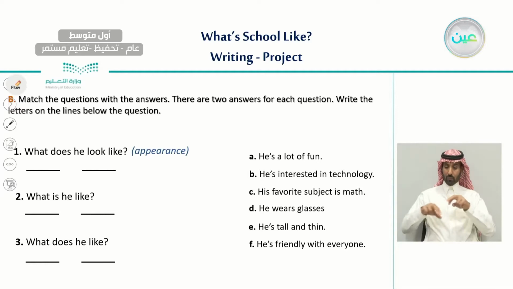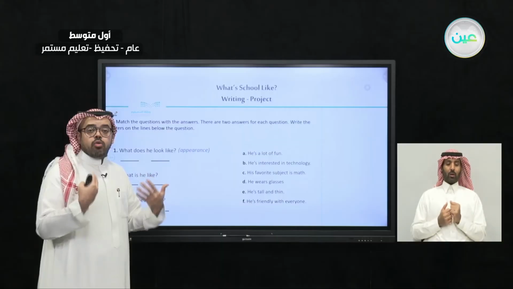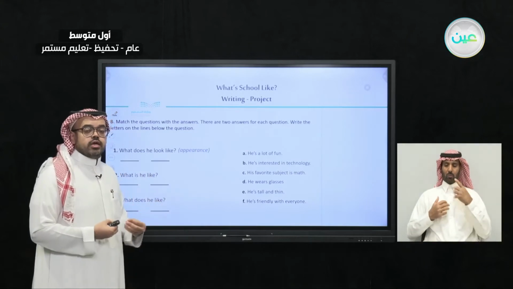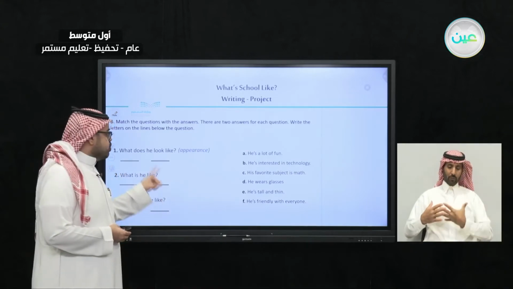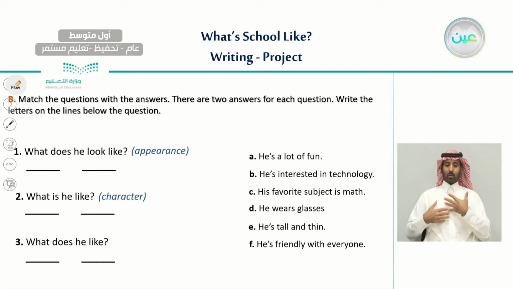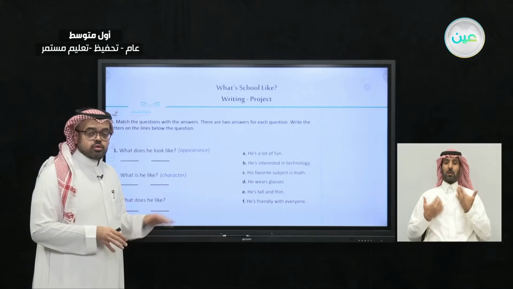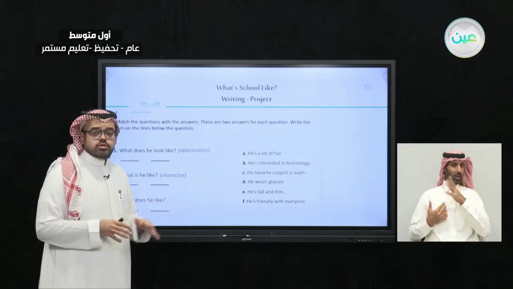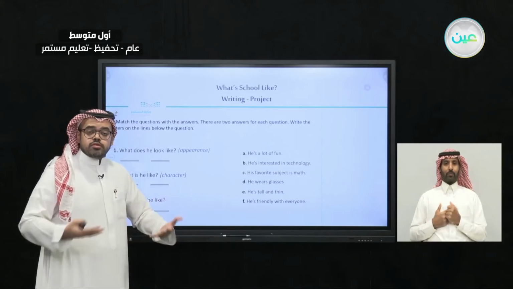The first one is actually talking about appearance, talking about the look. What does he look like? When we read this question, we are looking for answers that relate to appearance, to the look. The second one, what is he like? Now we are talking about the character. What do you mean by character? The personality.